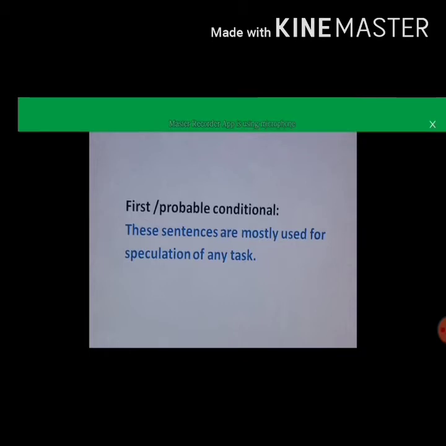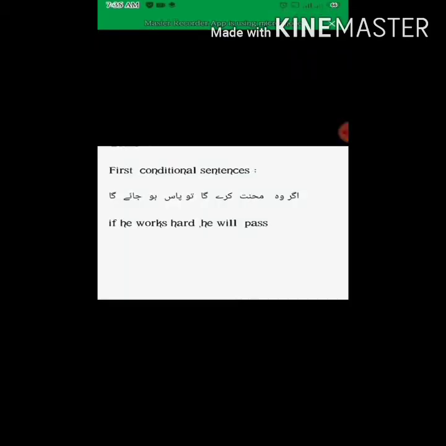is probable conditional sentence. So in first conditional sentences you have this condition, अगर वह मेहनत करेगा तो पास हो जाएगा, अगर वो मेहनत करेगा तो पास हो जाएगा. Both clauses of this sentence end at ga and ga. मेहनत करेगा, पास हो जाएगा.